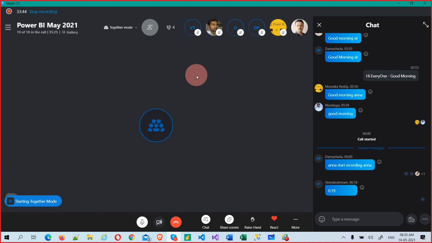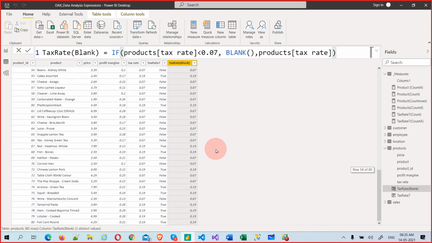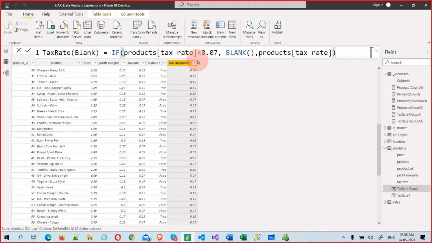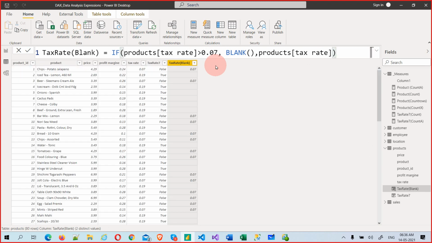Okay. So now you see, because nothing is lesser than this, it should have given another value, but that's okay, we can use this condition, the opposite condition, so that we can get some blanks. So now you can count the blanks using count blank. Okay, now we have blanks.